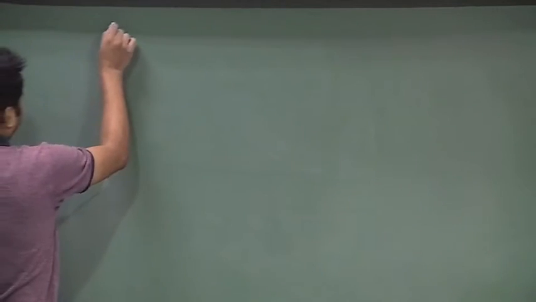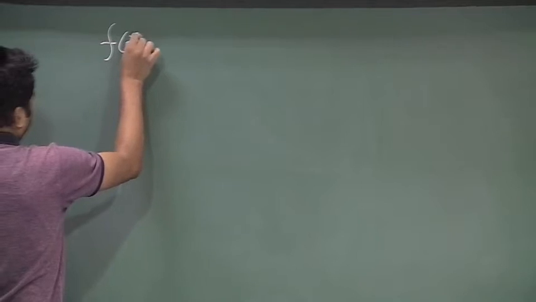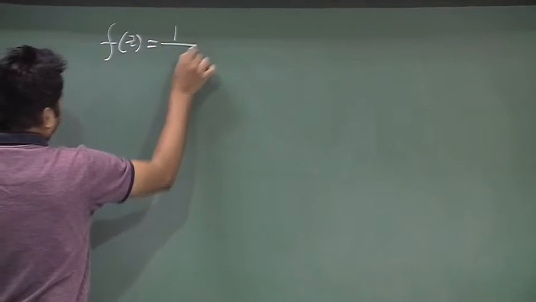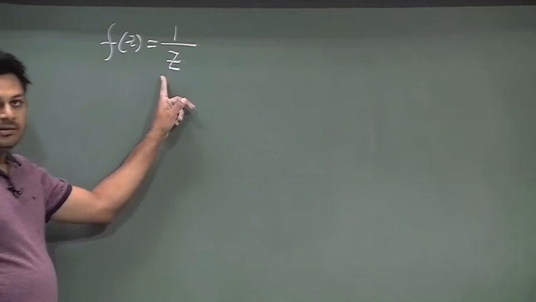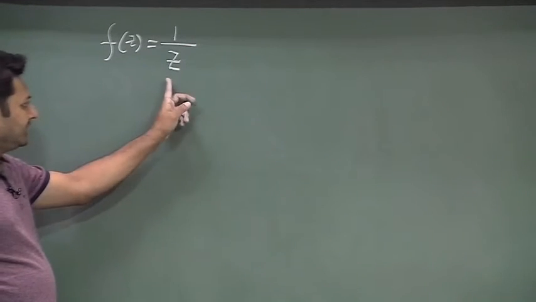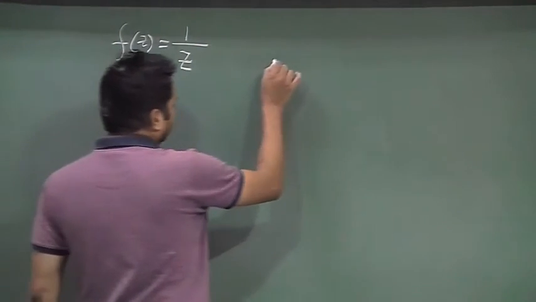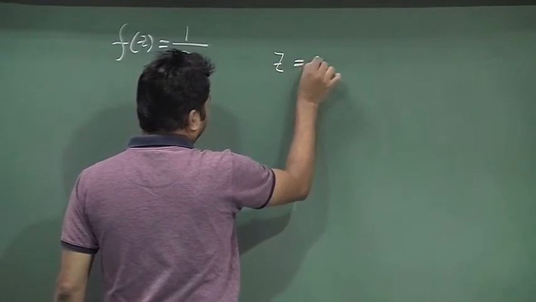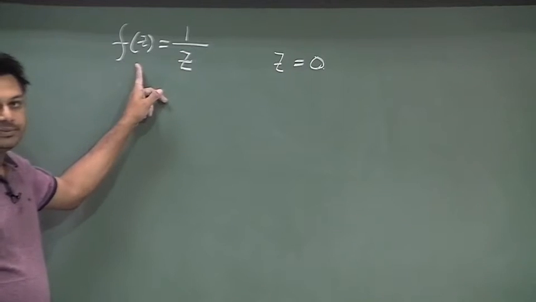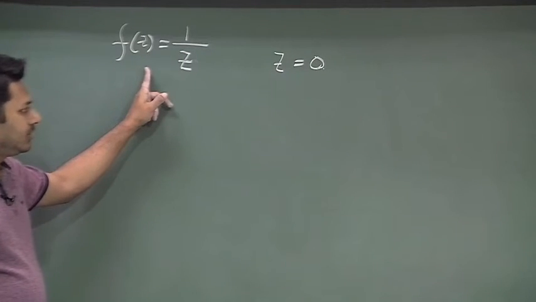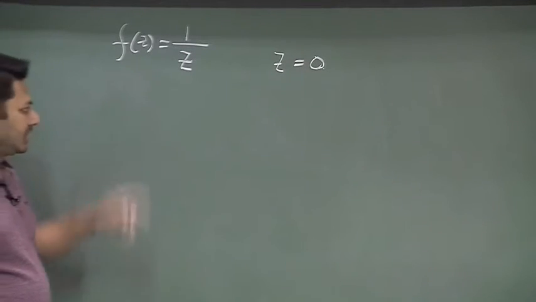Let me first give you a straightforward example. f(z) is 1 divided by z. You can readily see that at the point z equal to 0, the function is blowing up. So, z equal to 0 is called a singularity.